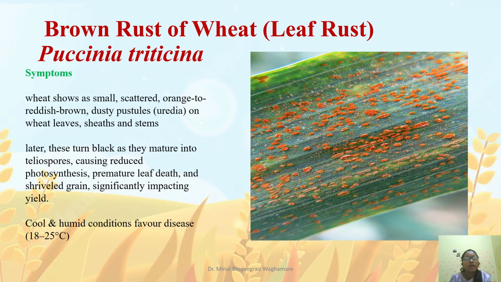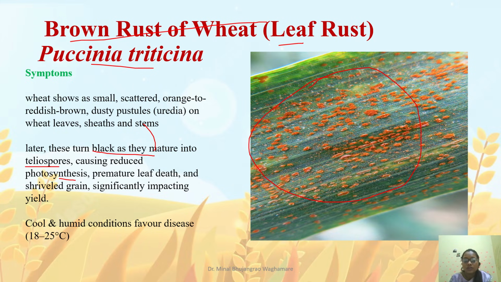Coming to the next important disease of wheat, that is brown rust of wheat, also called leaf rust, and the causal organism is Puccinia triticina. In this, orangish to reddish-brown, dusty pustules appear on the leaf surface, leaves, sheath and stem. Later on, these uredospores, which are reddish-brown in color, convert into black pustules when they mature, and that stage carries the teliospores.